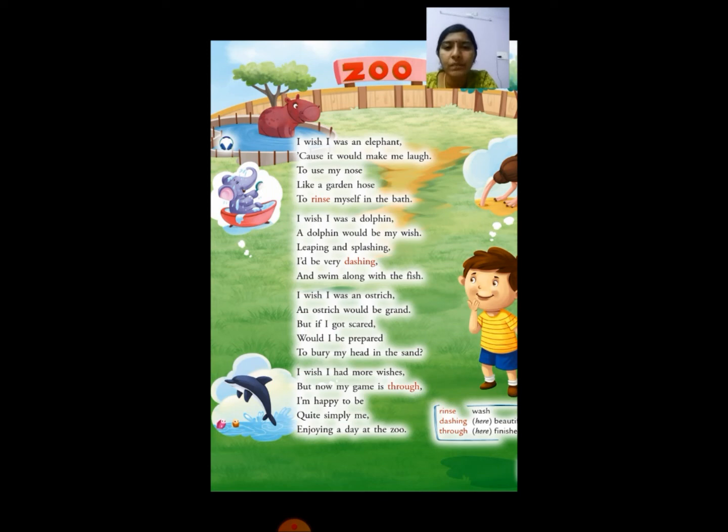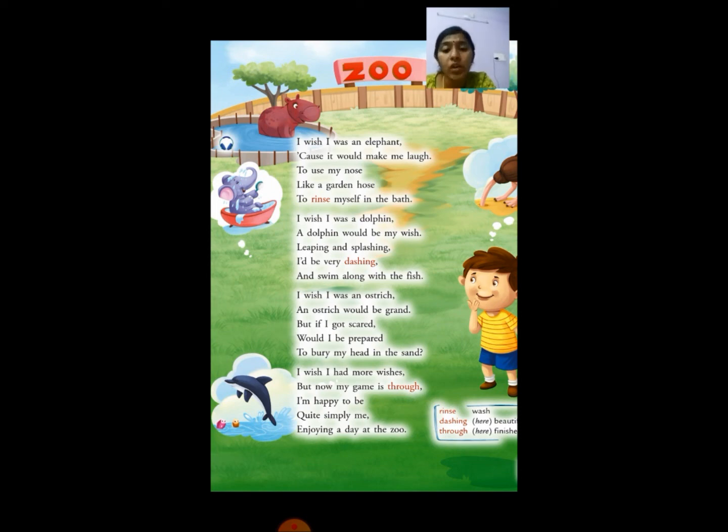Shall we say it one more time? Yes. I wish I was an elephant, 'cause it would make me laugh to use my nose like a garden hose to rinse myself in the bath. I wish I was a dolphin would be my wish. Leaping and splashing, I would be very dashing and swim along with the fish.